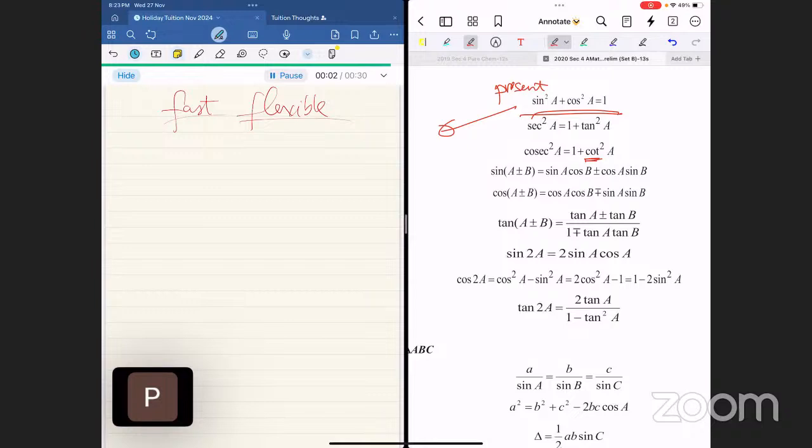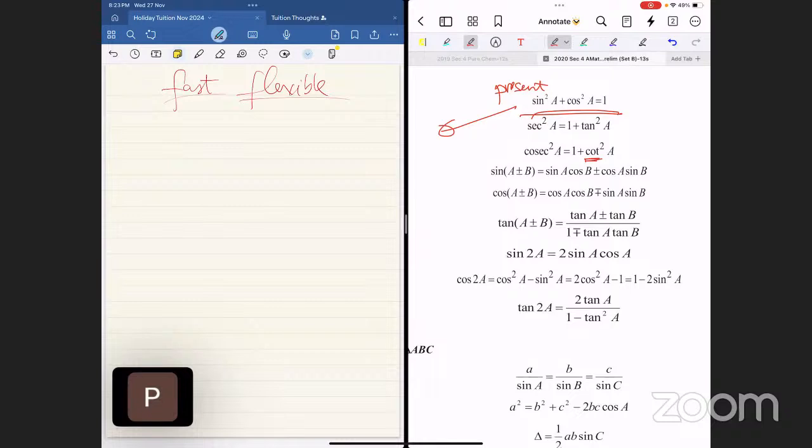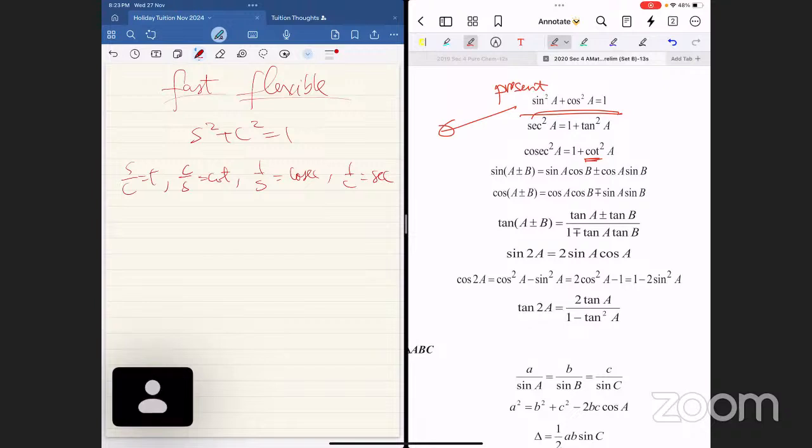Okay, whether you're right or whether you're wrong, it shouldn't be slow. It should be fast and flexible. Later you'll see what flexible means. Now just check your working. You're supposed to write this. I am so sorry, I wrote it wrong again. Sine over cosine equals tangent. Cosine over sine equals to cotangent. 1 over sine equals to cosecant. And 1 over cosine equals to secant. I know you get all correct. Good, Ariel?